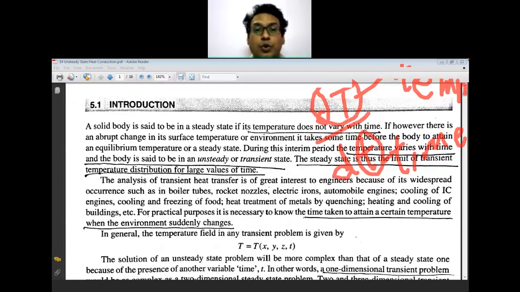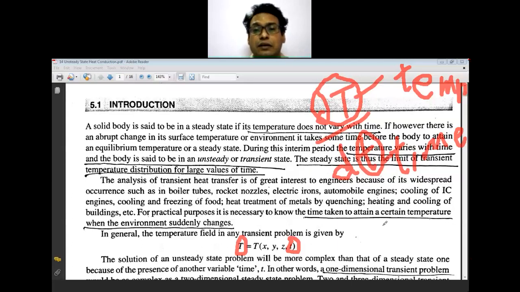But today we are going to discuss the unsteady state condition. That means the temperature is going to vary with time, so temperature is a function of time.